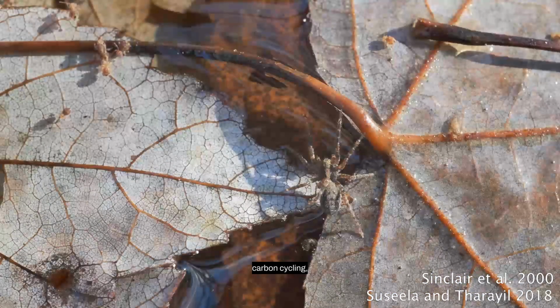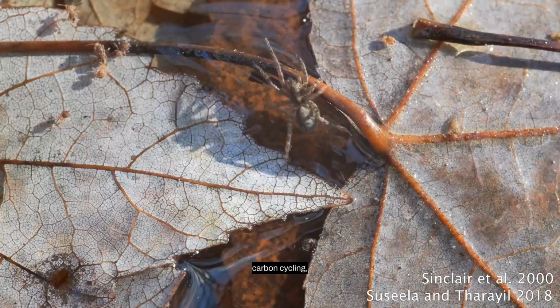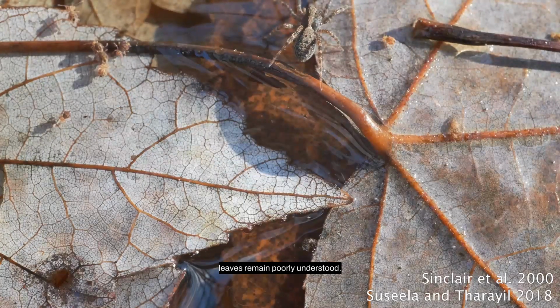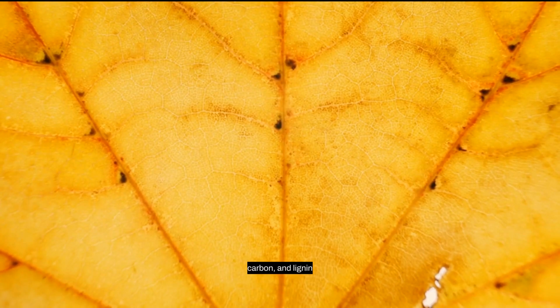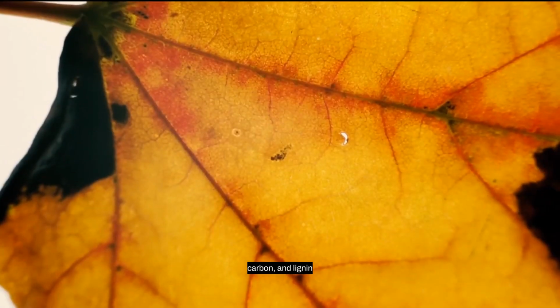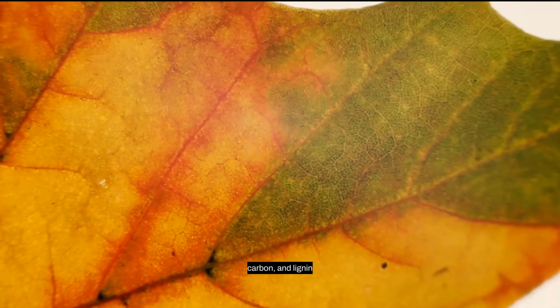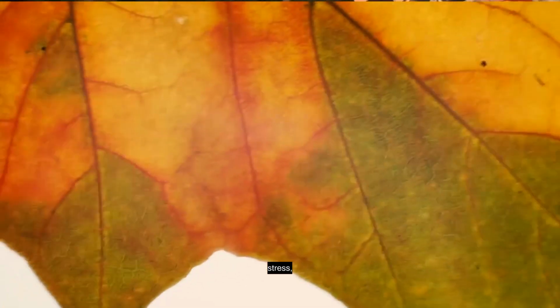Despite the importance of leaf decomposition rates to global carbon cycling, the fine-scale differences in the composition of newly fallen leaves remains poorly understood. In order to address this knowledge gap, I collected fallen leaves from each of Dr. Nebhut's plots and, going forward, will analyze the molecular composition to understand how relative proportions of leaf nitrogen, carbon, and lignin vary between trees experiencing different levels of drought stress.